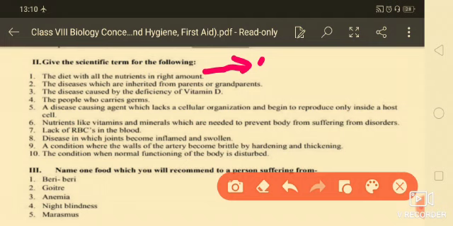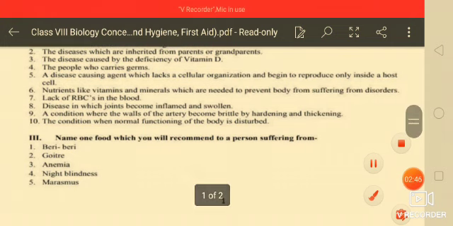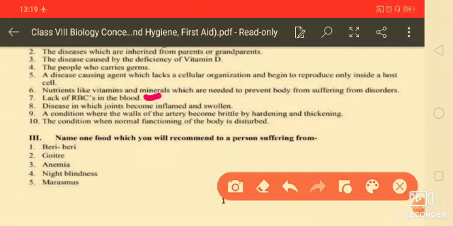The disease which are inherited from parents or grandparents, that are inherited diseases. Here next one is the disease caused by the deficiency of vitamin D, that is rickets. The lack of RBC in the blood, that is called the anemia.